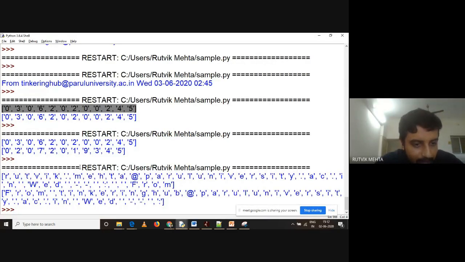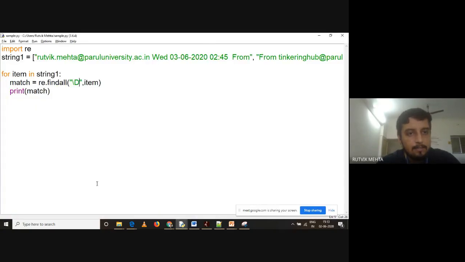When I'm finding a digit, it is not getting printed. Even the space is getting printed, if you can see over here. Spaces are getting printed, dashes are getting printed. Everything is getting printed except the digit parts. So understand this: this is giving me individual parts, individual elements. I want to combine them.